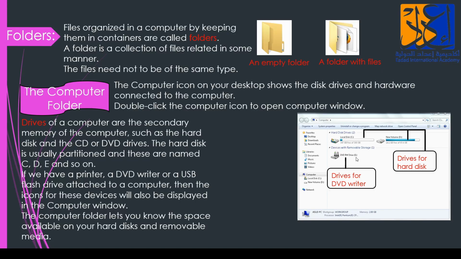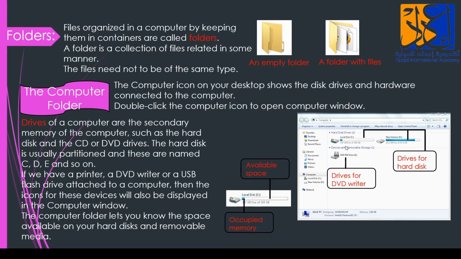If I plug in my USB, it will come over here. If I have a printer, it will come over here. It will not go there, because these are devices with removable storage. With removable USB, you cannot just plug it in and keep it; we put it in and we take it off. But these are the hard disk drives of the computer. Clear?